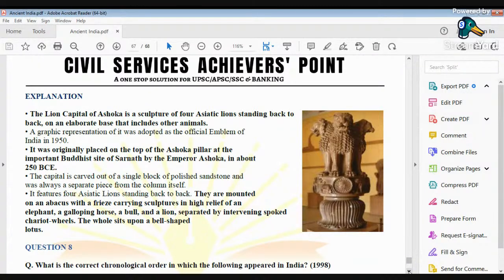All this has to do with Ashoka's Dhamma, the Ashokan pillar, and this pillar was originally located at Sarnath. The capital is carved out of a single block of polished sandstone and was always a separate piece from the column itself. It features four Asiatic lions standing back to back.